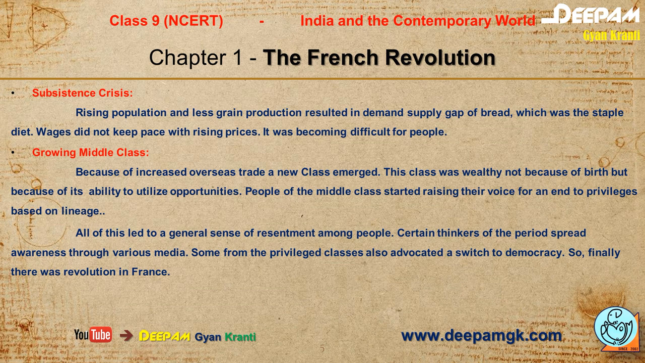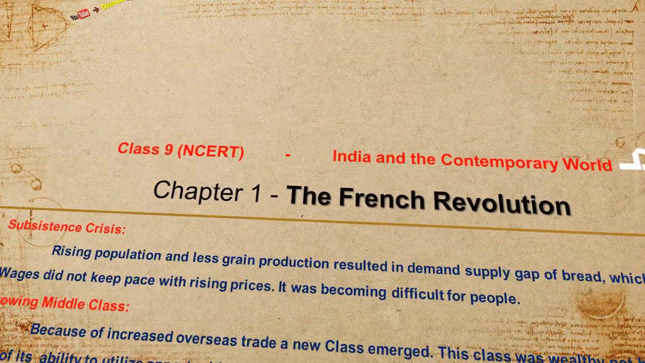And at the end, you should write like that, all of this led to a general sense of resentment among people. Certain thinkers of the period spread awareness through various media. Some from the privileged class also advocated a switch to democracy. So finally there was a revolution in France. Okay, our next question is like that.